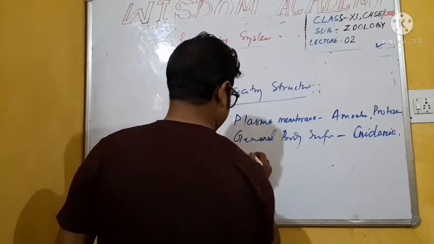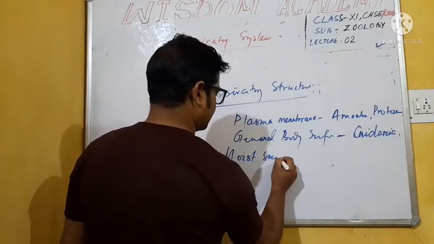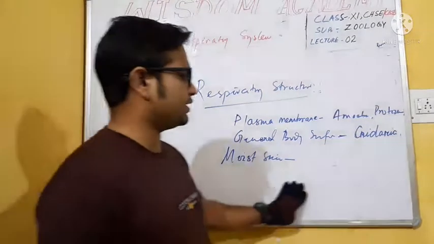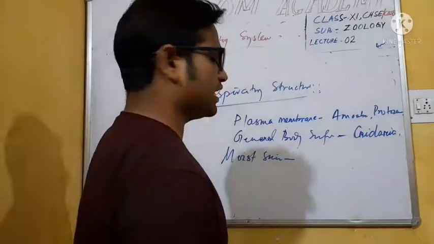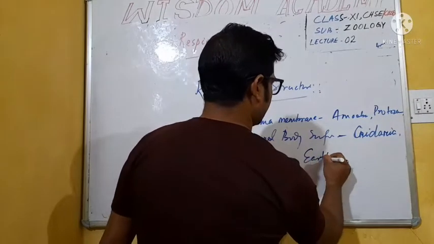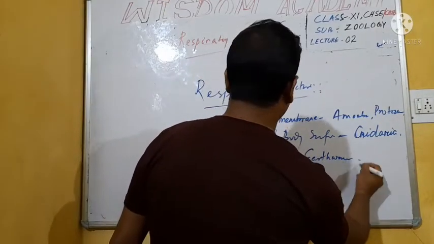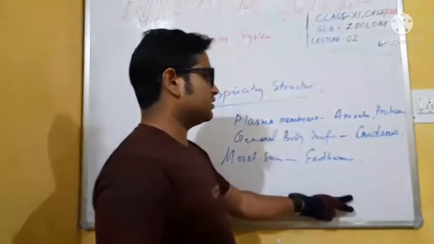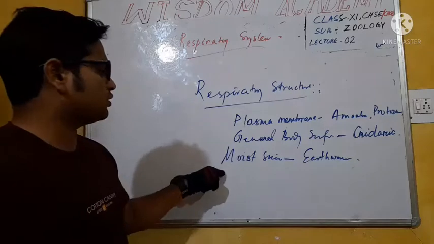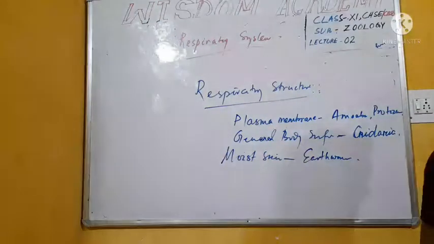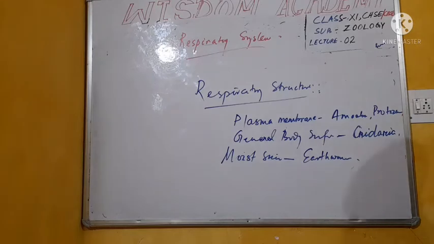Next, students, moist skin. You have also read in standard 8-9 about the earthworm. These organisms respirate through moist skin, like earthworms, etc. Next, students, trachea.